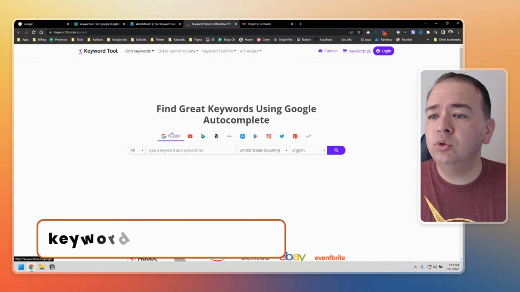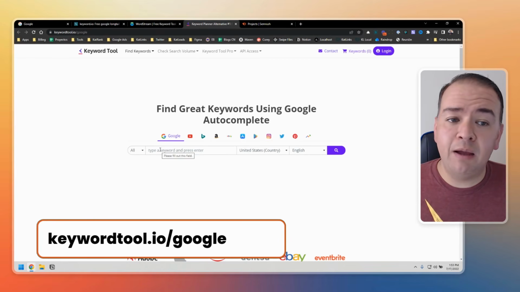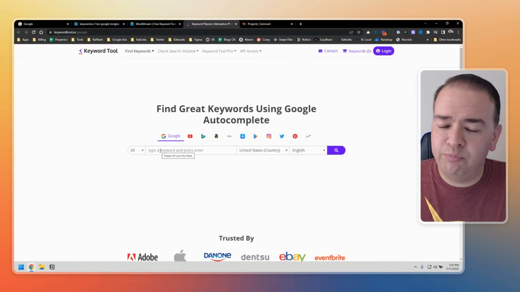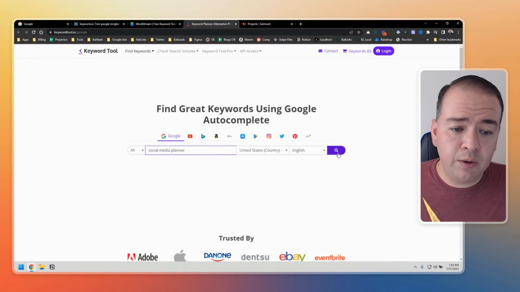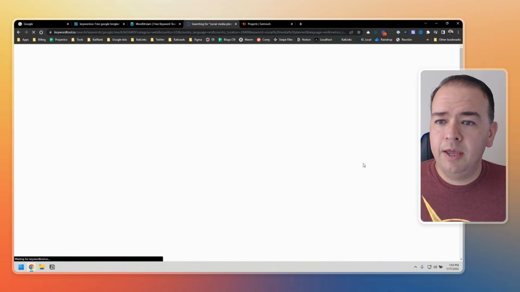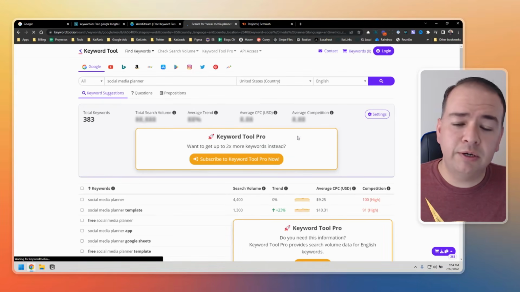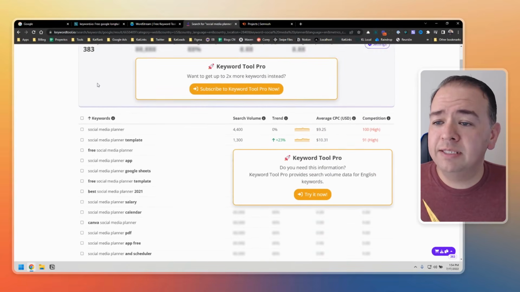Right, let's jump over to another tool. This one's called keywordtool.io. This is another great tool. Again, the free option is very limited. Here you won't get any data about the keyword, but you get the keywords, so you can basically use them as ideas, right? So let's do it. Social media planner, same keyword. Let's stick with that so we can compare. And it's loading. There it is. All right. So of course they're going to try to sell us on the pro option. We're not going to go there right now. And here is the list of keywords.